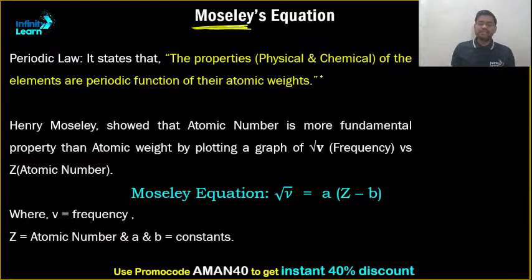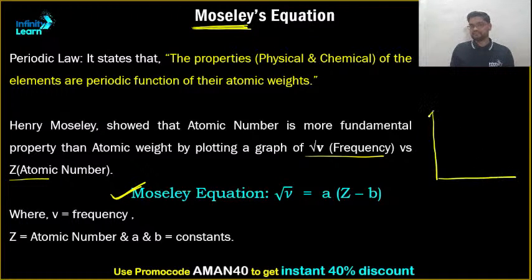So he did a very simple experiment, which is discussed in detail in atomic structure. After that experiment, what was found is the Moseley equation. And when he plotted a graph of root of frequency versus atomic number, something like this, here it is root of frequency, and here it is atomic number.